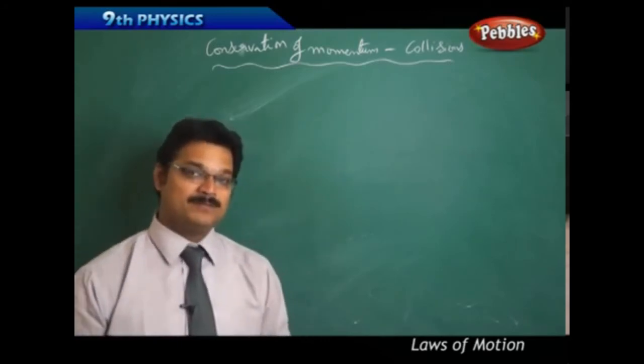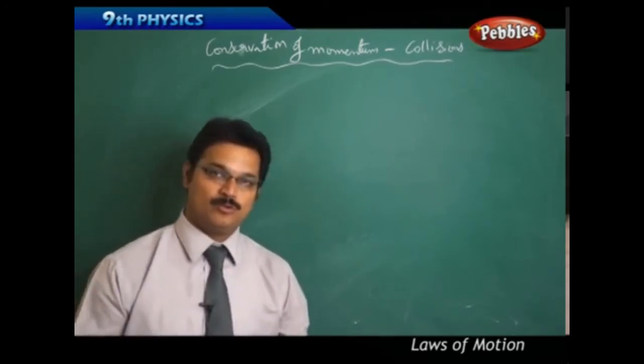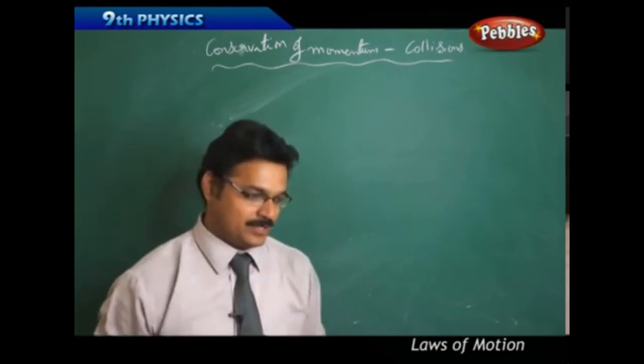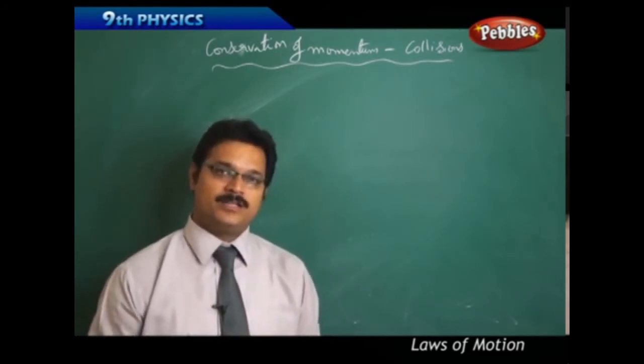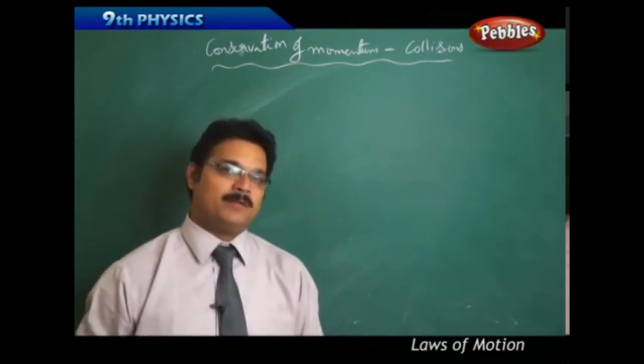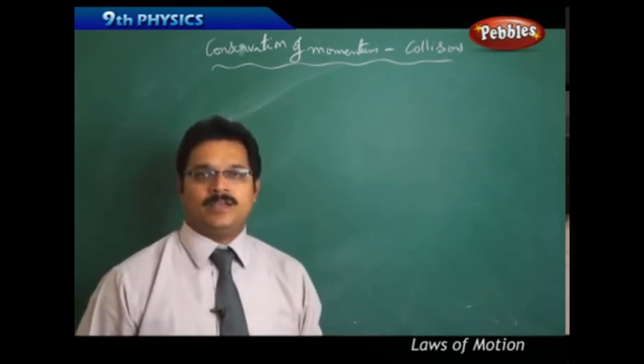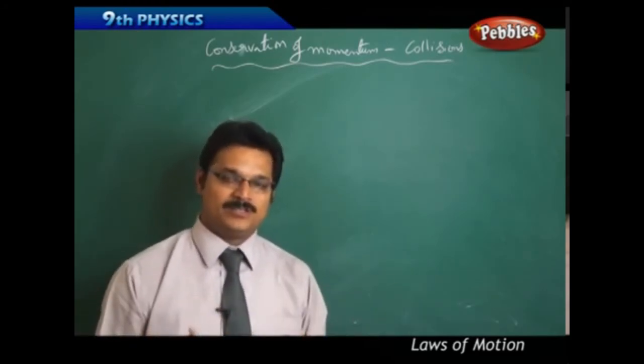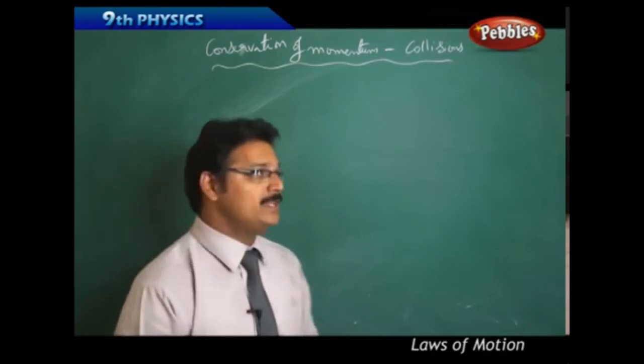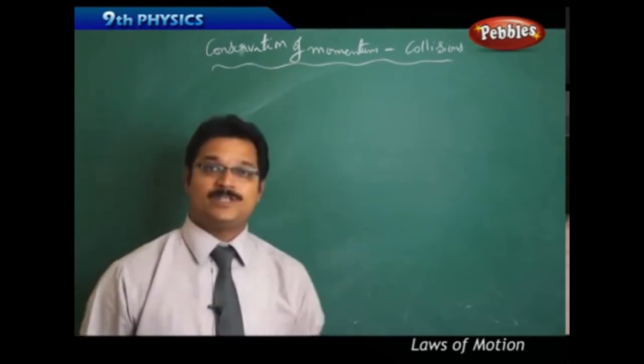What is meant by collision? Collision is nothing but two bodies hitting each other, like a car hitting another car, or a bike hitting a wall, a cycle hitting another cycle. So this hitting of two bodies is called collision. In this collision also we can apply conservation of momentum.